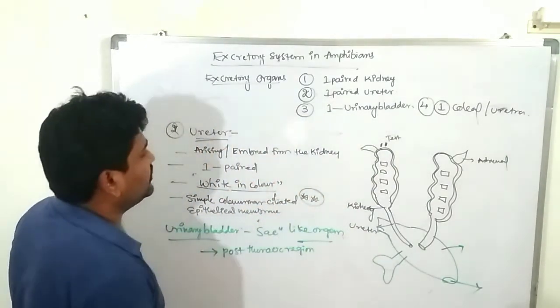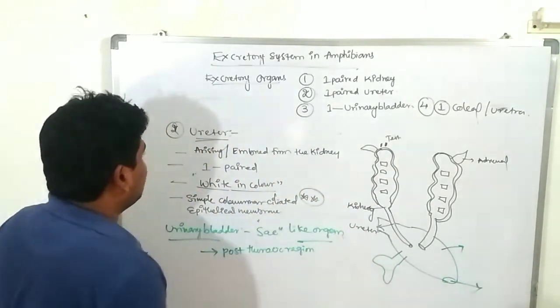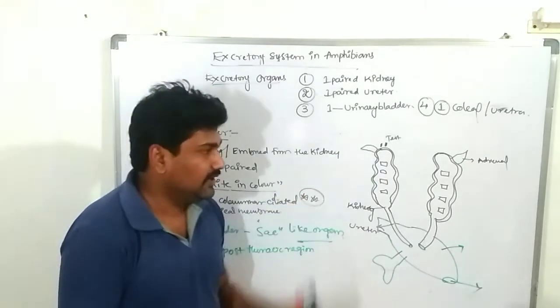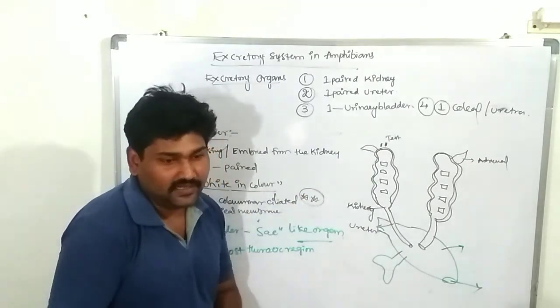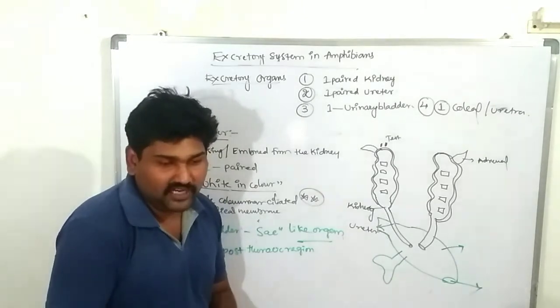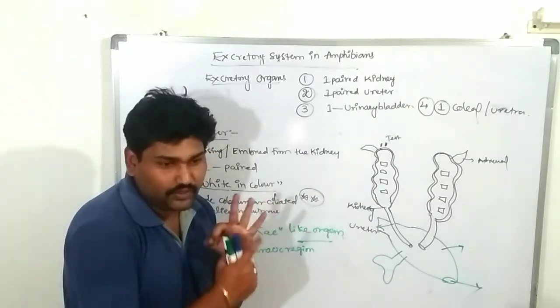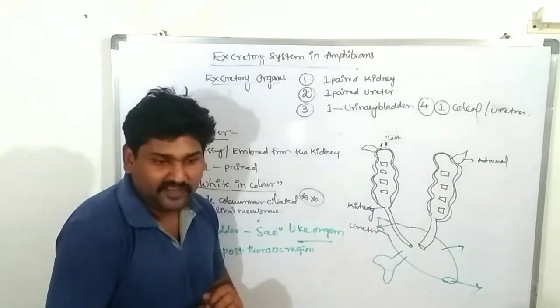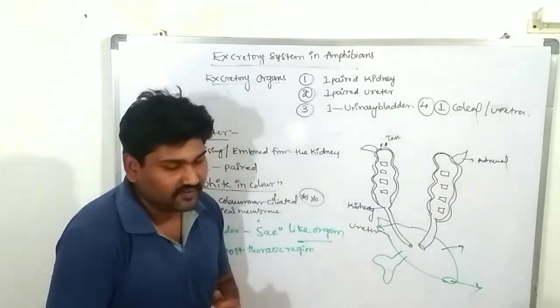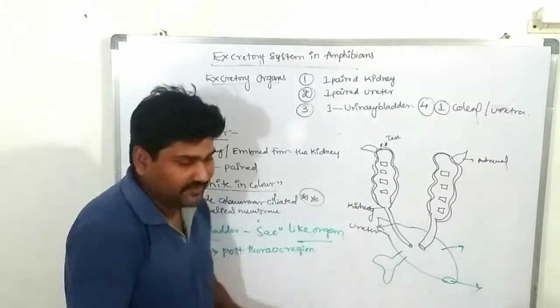So this is the information about the excretory system. That is the cloacal opening, nothing but the urethra. What are we discussing today? We are discussing the excretory system in amphibia. There are three different types of excretion: urea, uric acid, and ammonia. In the excretory system of amphibia, one pair of kidneys is located on either side of the vertebral column.